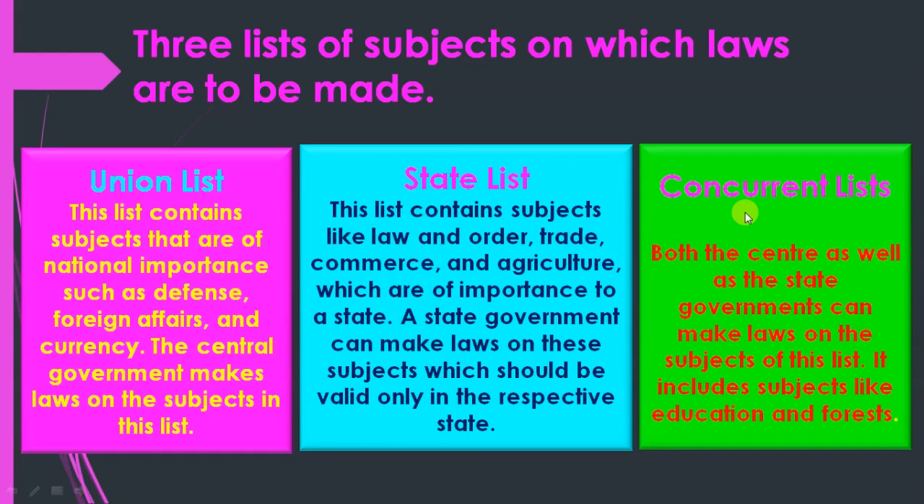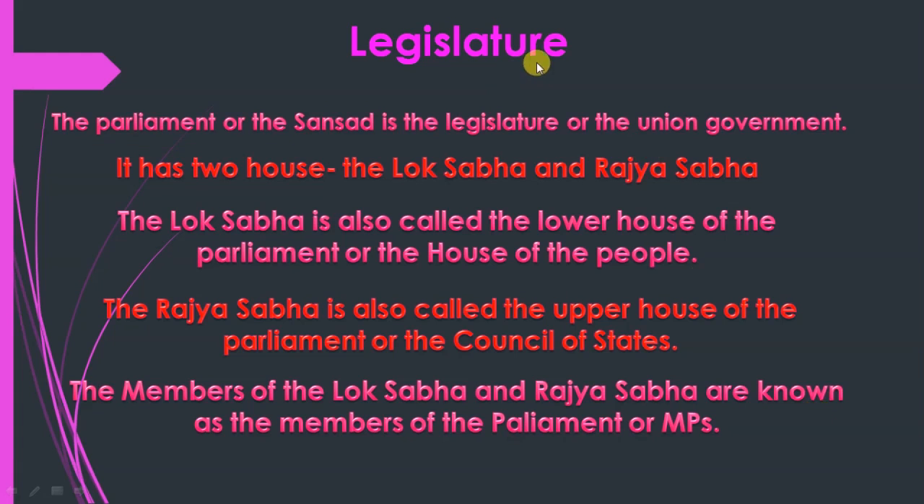Clear? So next is the concurrent list. What is this? Now, both the center as well as the state government can make laws on these subjects. Both this one and this one together make laws on the subjects of this list. It includes subjects like education and forest. Education and forest.